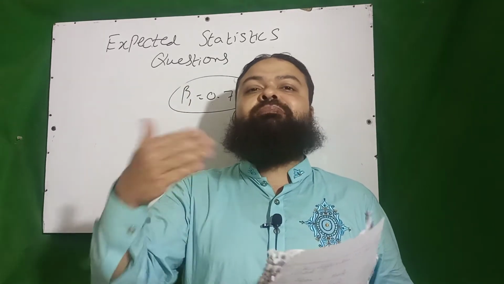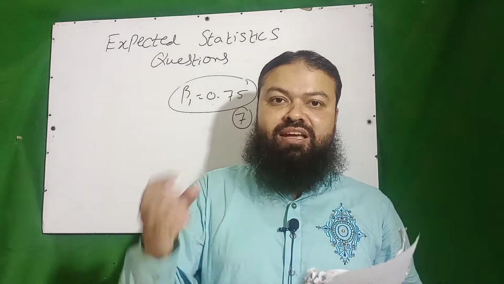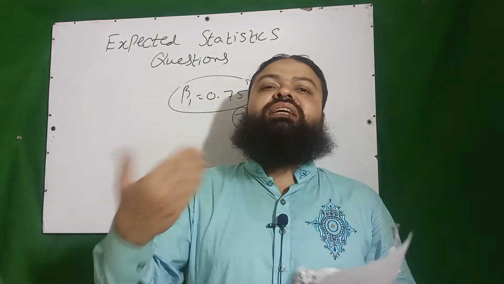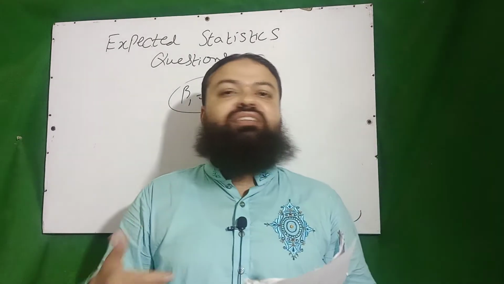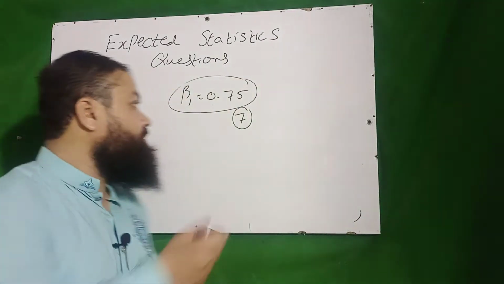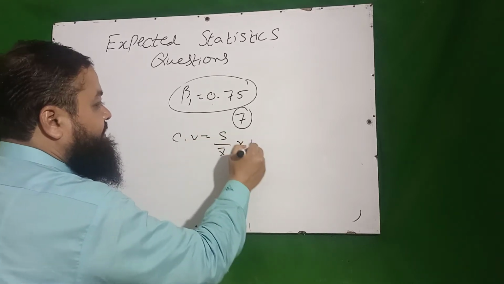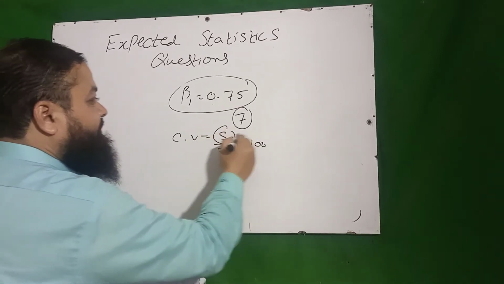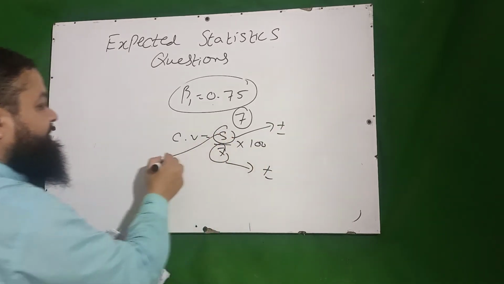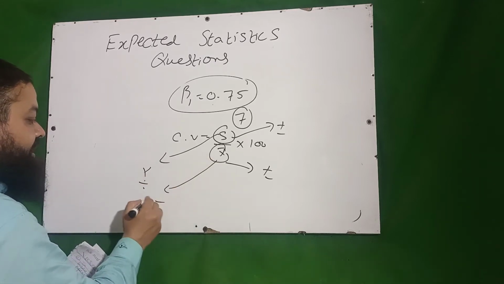Then moments are independent of origin but not scale. They are not affected by plus, minus, but they are affected by multiply and divide. And then beta 1 and beta 2, they are independent of origin and scale. They are not affected by plus, minus, multiply and divide. And then a very important one, coefficient of variation, it is s over x bar multiplied by 100. It is affected by plus, minus, and it is not affected by multiply, divide.